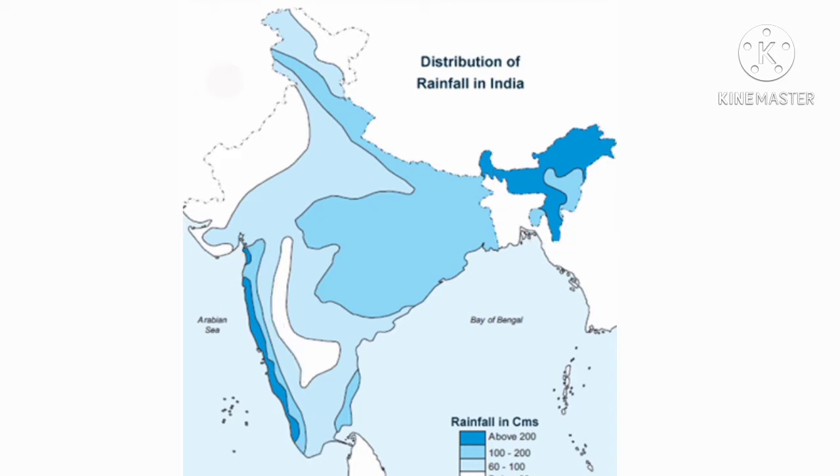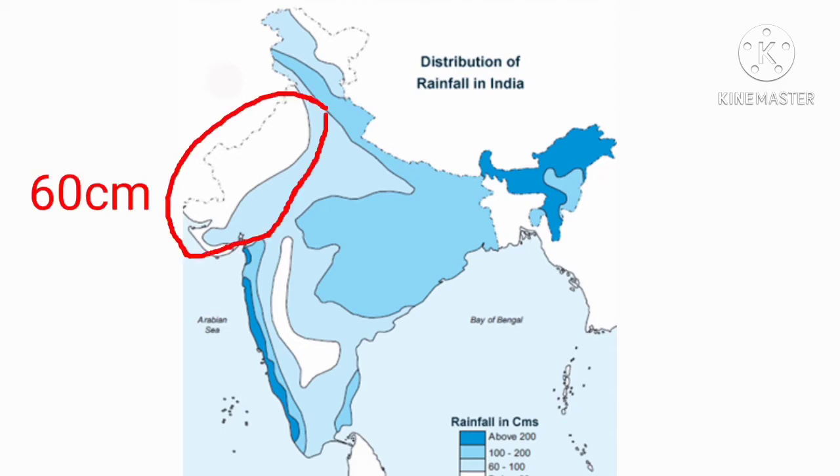It is less than 60 centimeter in western Rajasthan and adjoining parts of Gujarat, Haryana and Punjab. Western Rajasthan, Gujarat, Haryana and Punjab get very scanty rainfall, that means less than 60 centimeter.